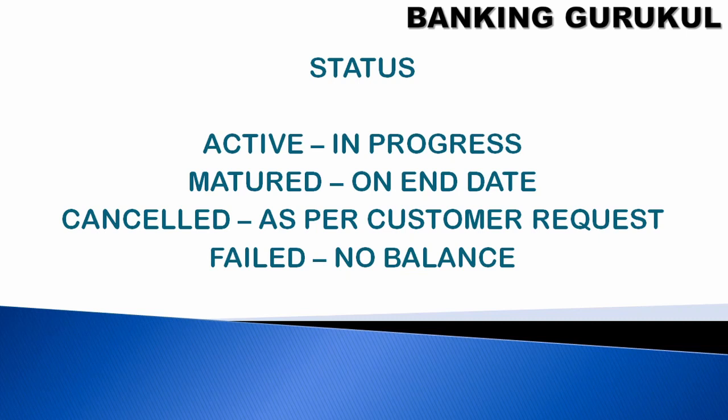You can go to the bank and stop the standing instruction, so it is called cancelled. Failed means the standing instruction was executed, but because of technical reasons, because the other account has closed, or because there is no proper balance available in the sender account, it failed.